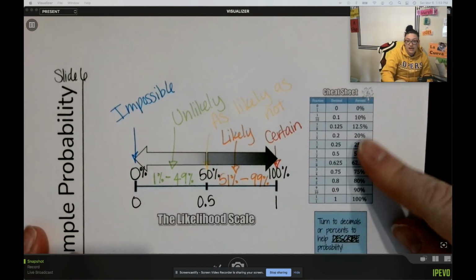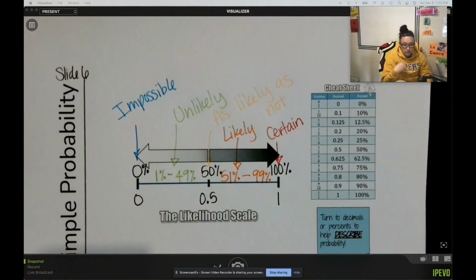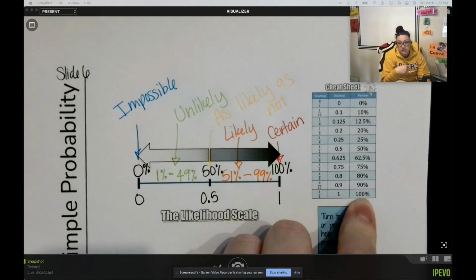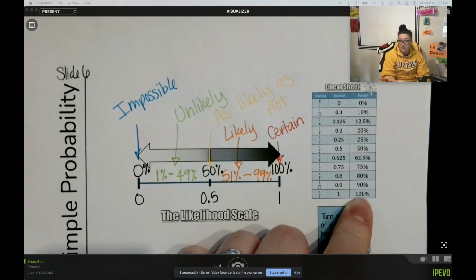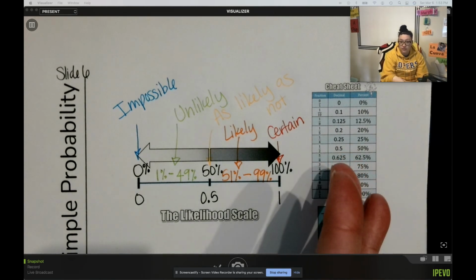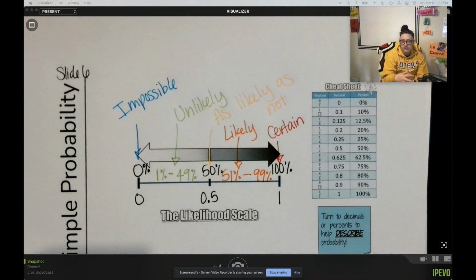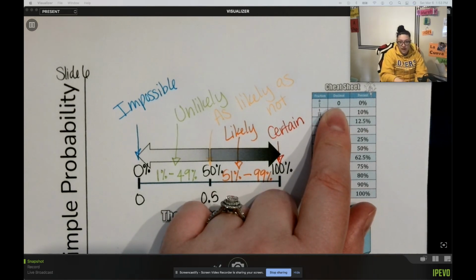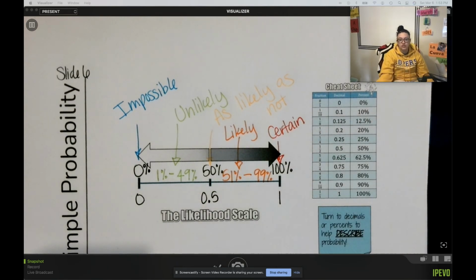I put over here on the side a little cheat sheet to help you out with those basic fractions turned into decimals and percents. It helps to have those memorized. They don't have all of them on there. Like it doesn't have that 1/6 like we see with dice a lot. But again, just go into a decimal, divide, and to go from a decimal to a percent, move it 2 times to the right.